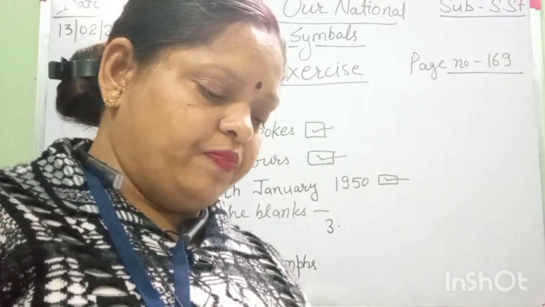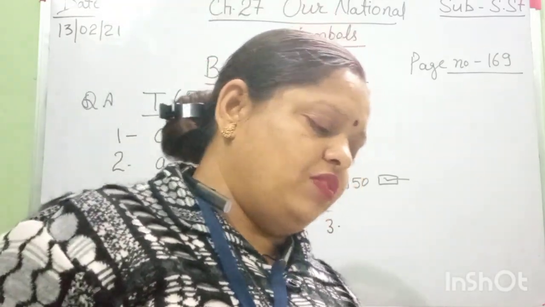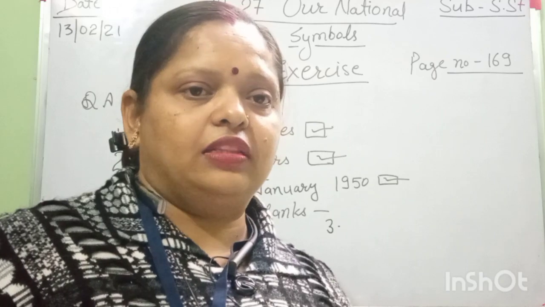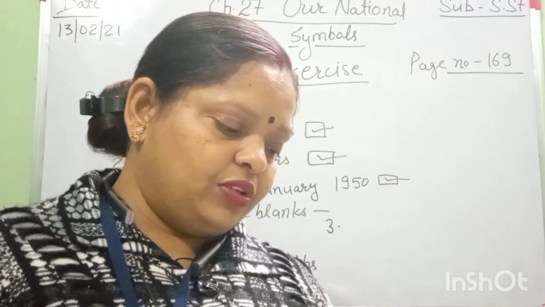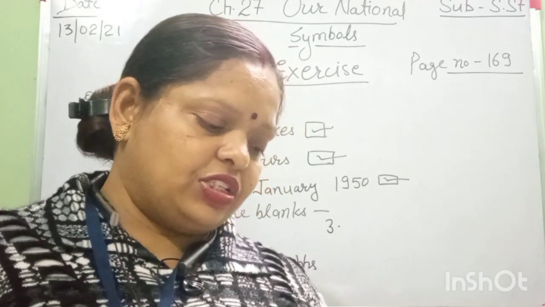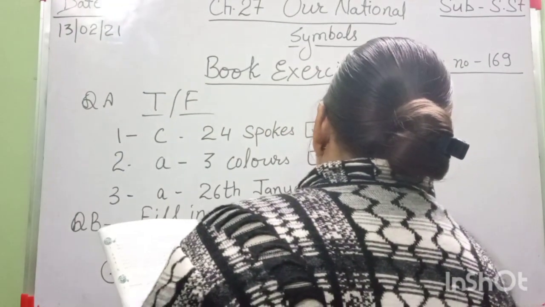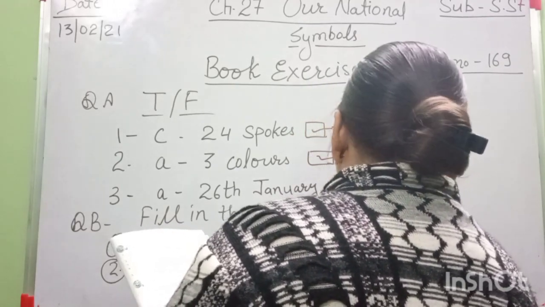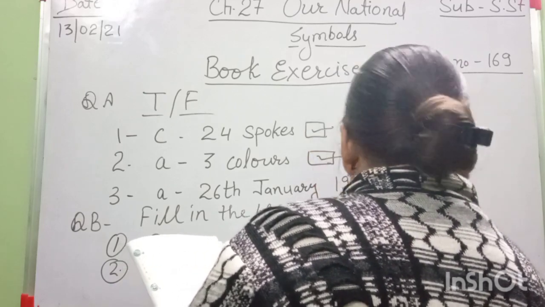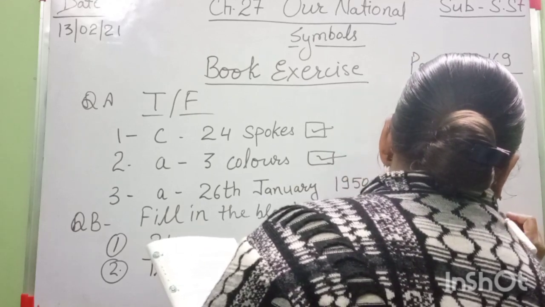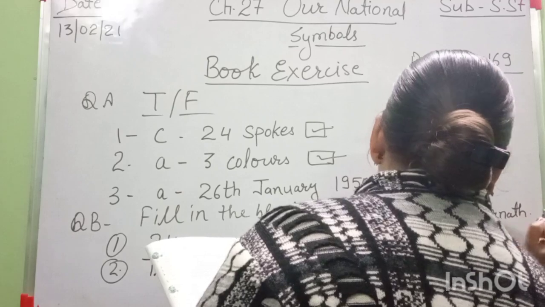Question number 3. There is some printing mistake. Our national emblem was taken from the Ashoka pillar at Sarnath. This word is right. Okay, so everyone do the correction here. Our national emblem has been taken from the Ashoka pillar. Correction: this word Ashoka pillar. Okay, Ashoka pillar of Sarnath. This is the right option.